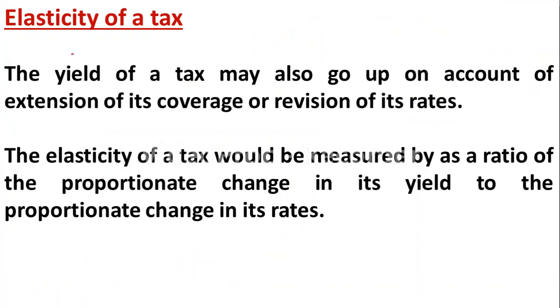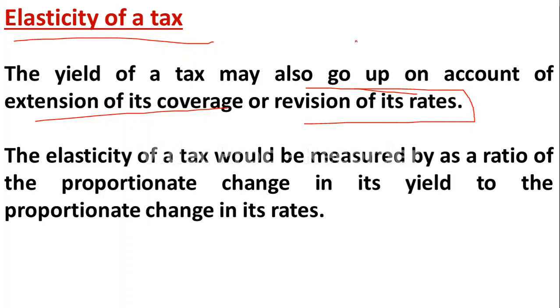So the next term is elasticity of tax. The yield of a tax may also go up on account of extension of its coverage or revision of its rates. If the government increases the tax rate, then the tax revenue will also increase. This is known as the elasticity of tax.